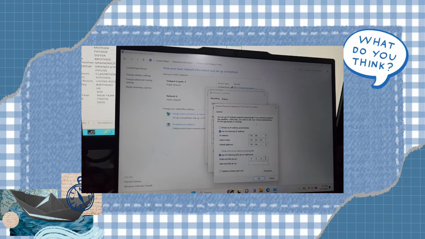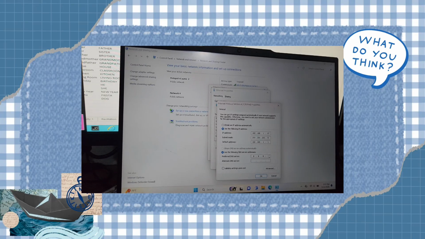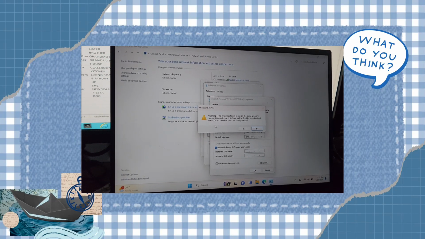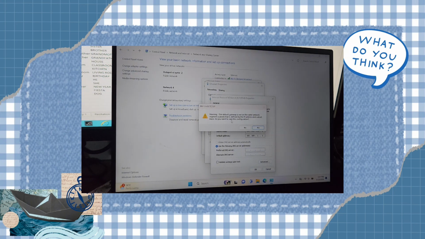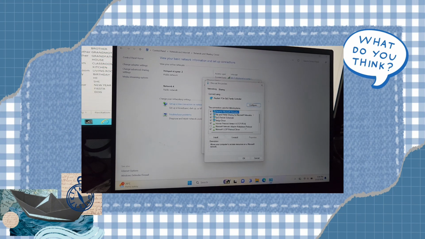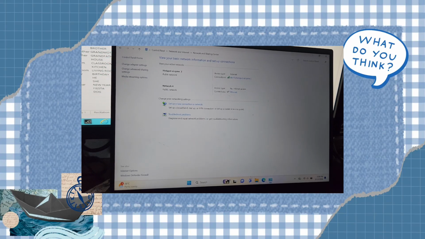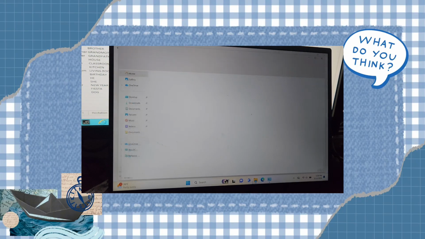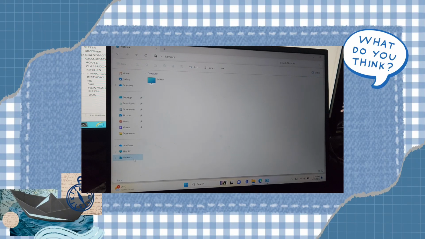The preferred DNS server should stay blank. If something pops up, just click Yes. And then close all the pop-ups. Open File Explorer to verify the connection and click Network to see other connected devices.